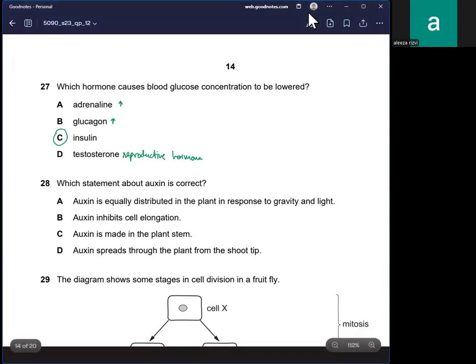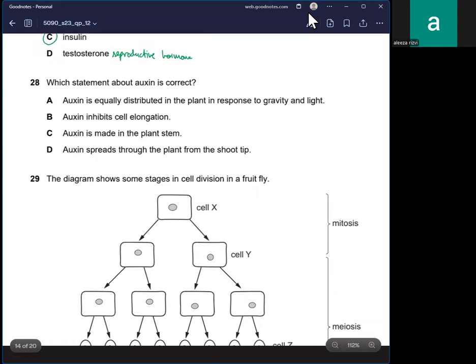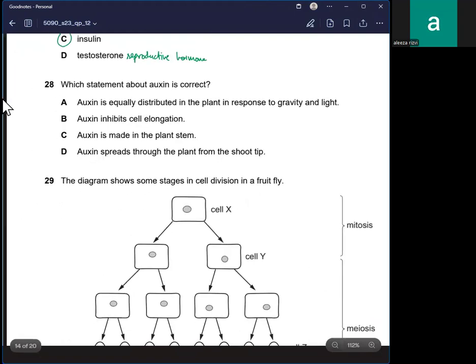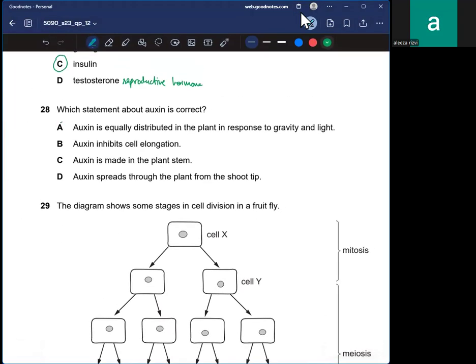Which statement about auxin is correct? Auxin is equally distributed in the plant in response to gravity and light. Auxin inhibits cell elongation. It's incorrect. Auxin is made in the plant stem. It's also incorrect. Auxin spreads to the plant from the shoot tip. This is right.